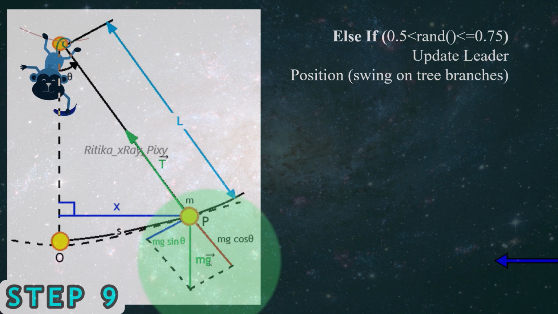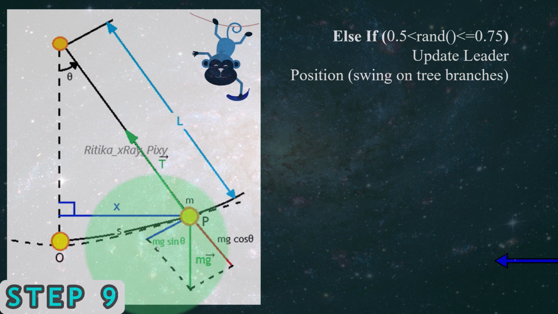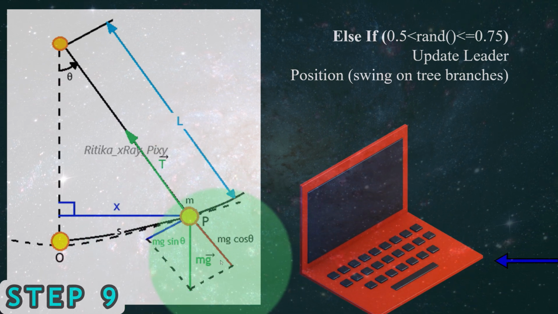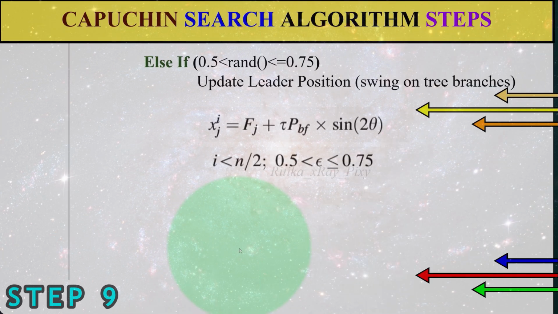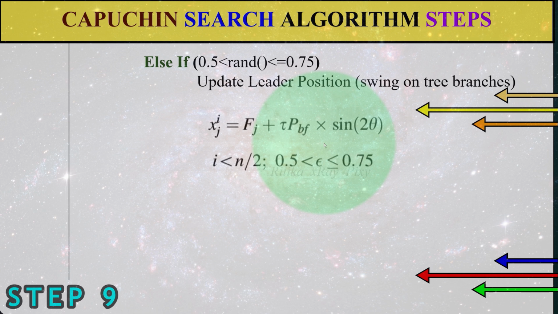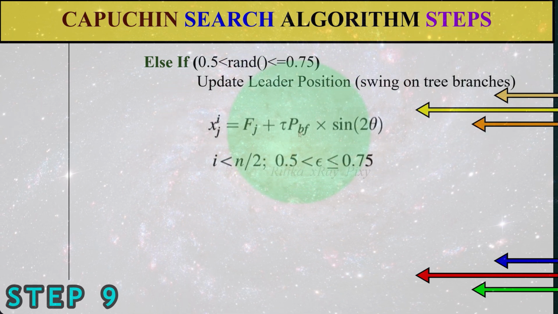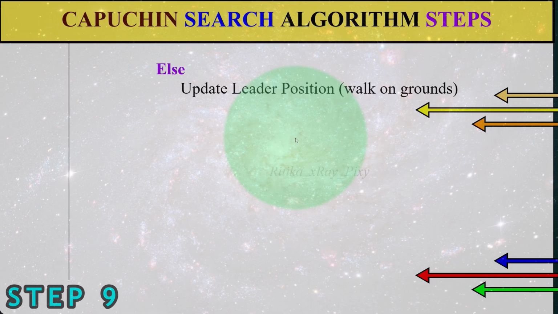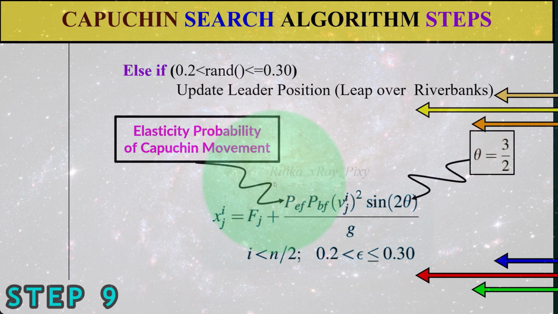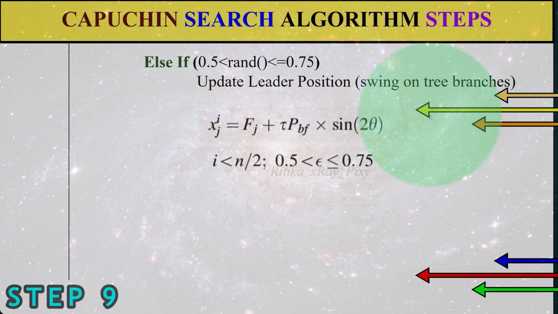Here you can see weight, that is mg, mass into the gravitational force. Here it is mg sin theta, mg cos theta. For more detail you can check the research paper. Everything they did explain in detail. Here you can use this equation to perform this operation for the swing on the tree branches. Here Fj, that is the food source. This is the PBF, we already explained here. This is the balance provided by the Capuchin tail. Next we have sin 2 theta. Theta value is theta equal to 3/2.